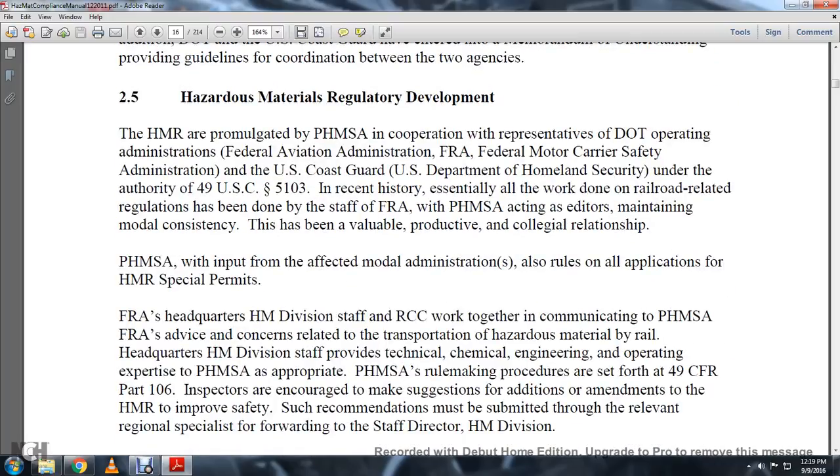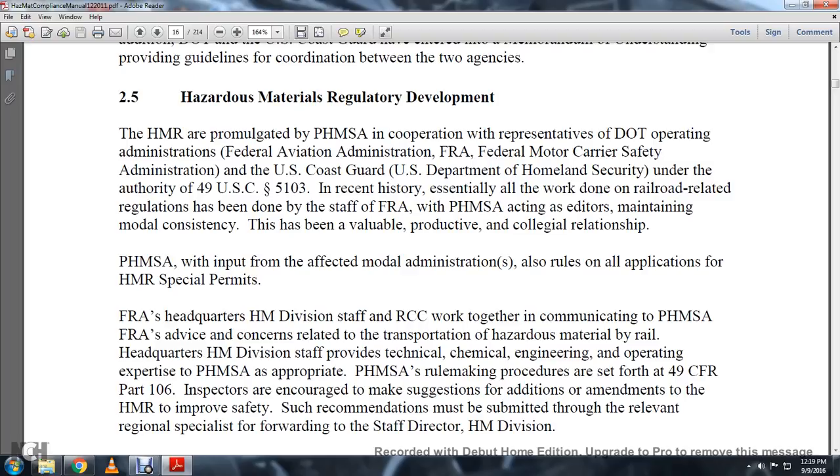2.5 Hazardous Material Regulatory Development. The hazardous material regulations are promulgated by the Pipeline and Hazardous Material Safety Administration in cooperation with representatives of the Department of Transportation operating administrations, the Federal Aviation Administration, Federal Railroad Administration, Federal Motor Carrier Safety Administration, and the U.S. Coast Guard of the U.S. Department of Homeland Security, under the authority of Title 49 U.S. Code 5103. In recent history, essentially all the work on the railroad-related regulations has been done by the staff of the FRA, with the Pipeline and Hazardous Material Safety Administration acting as an editor, maintaining modal consistency.